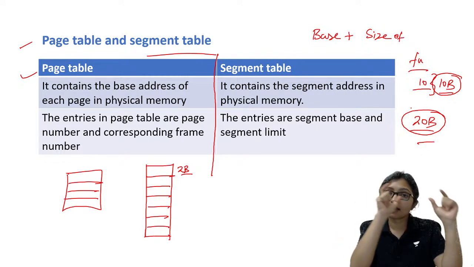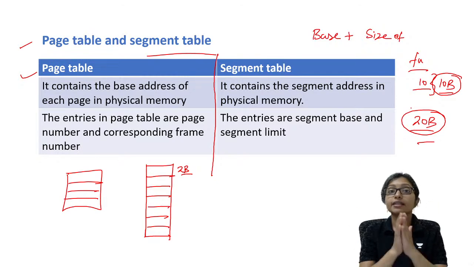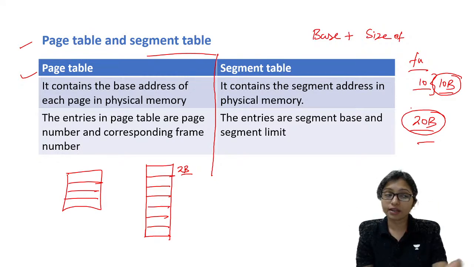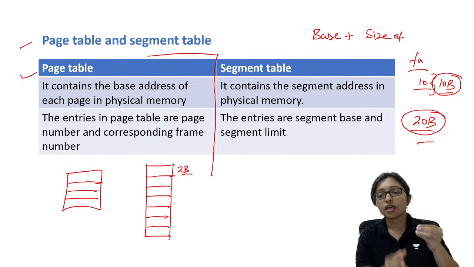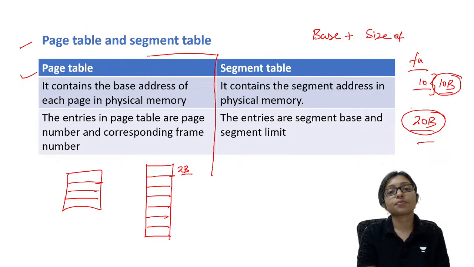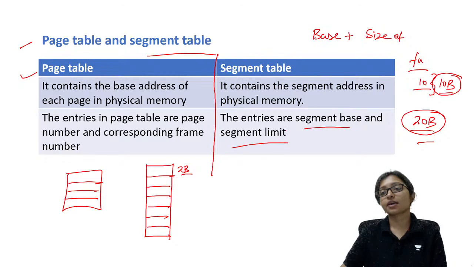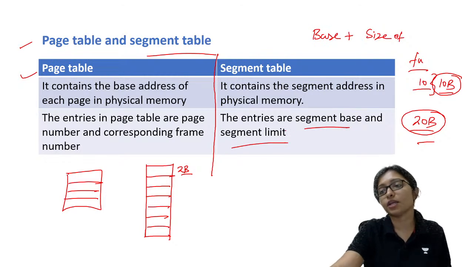Total segment I am taking into the table. Total segment I am sending, so that there will be no fault. Whenever one function is executing, it will be executed totally. That is the difference between page table and segment table. That's why here segment base and the segment limit will be there.